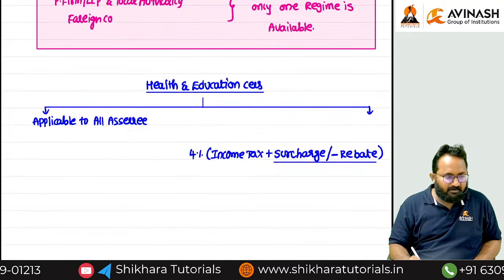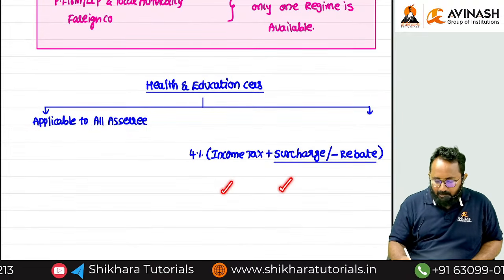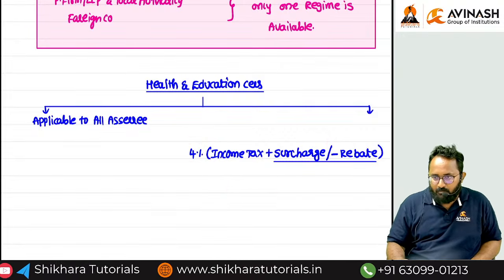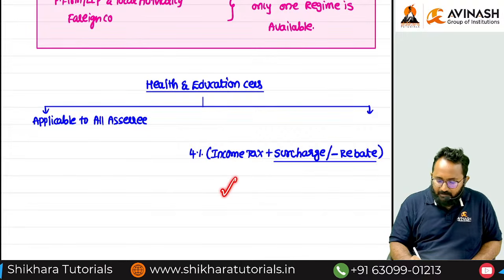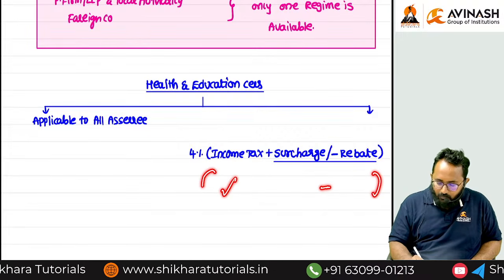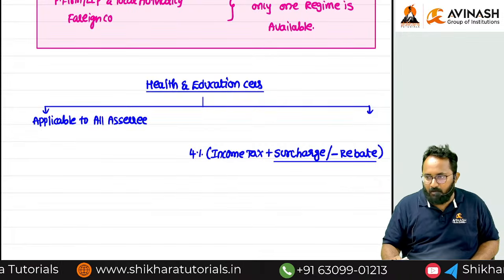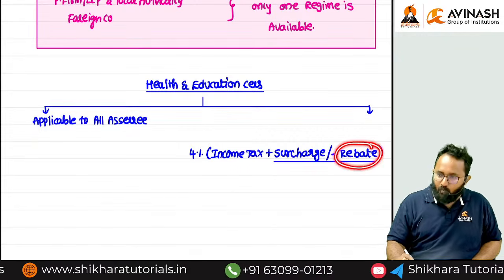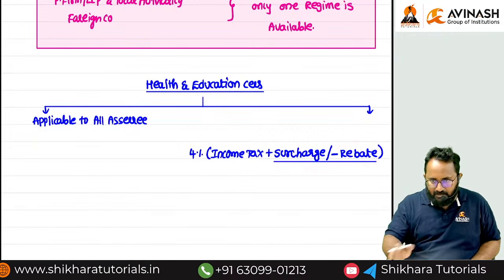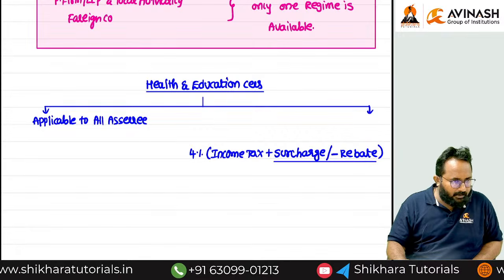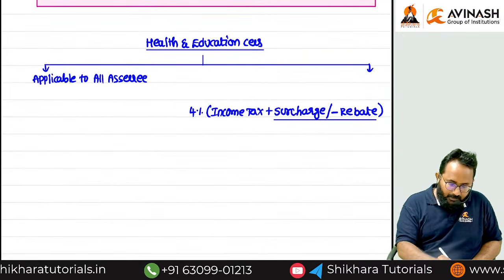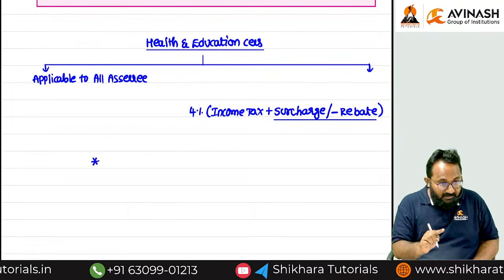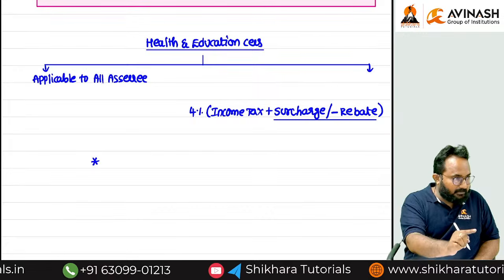Remember, suppose income tax some amount, surcharge some amount, on these two things we have to apply what? 4%. Clear? So suppose income tax and we are giving the rebate. What is that effect? On that we have to levy the 4%. Okay, next discussion in the evening session we can discuss what is that rebate. In the evening we can cover the concept of rebate, but now listen carefully. I want to give one more point. Health and education cess is the last step in the tax computation.